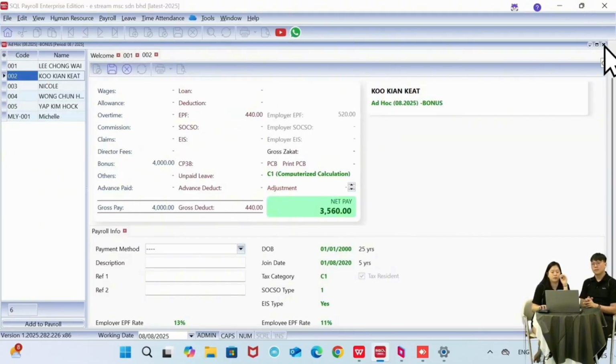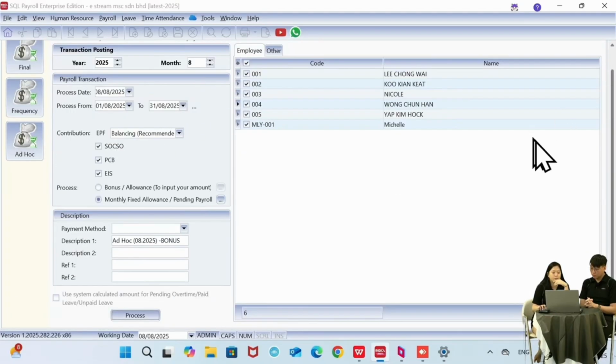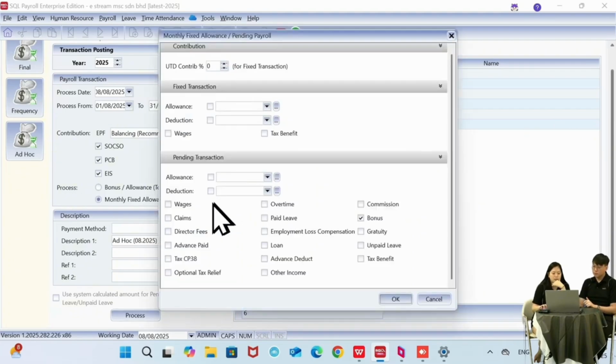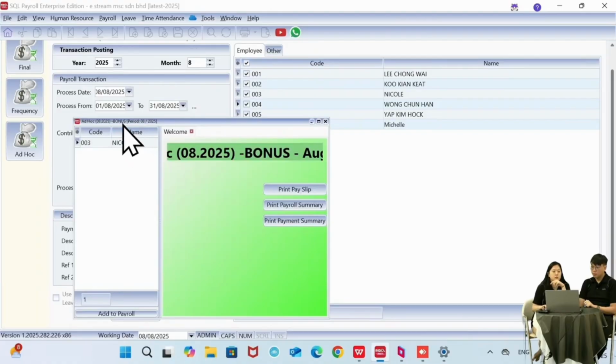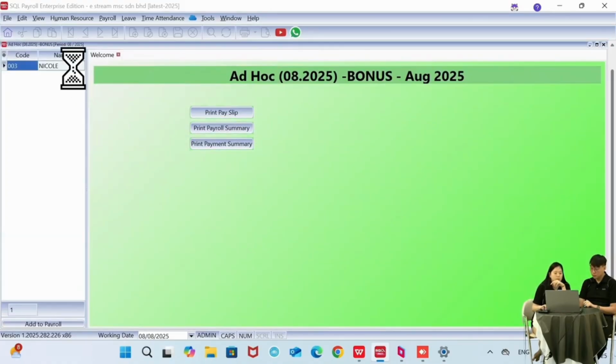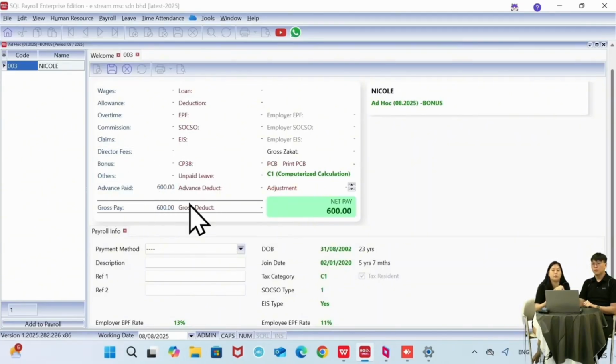Okay, so we have released the bonus, and then just now we did one more, which is the advance payment. So same thing, I can come back to here, and then this time I change it to advance paid. Click OK. If you look here, there are 6 persons, but the advance paid just now should be for 1 person only. So it doesn't matter if I click all of them. I can just click on process. Then you can see only 1 person appears. So this person will appear with the advance pay 600 only. There is no limit to how many ad hoc payments you can process for each month. But for the final, there's only 1 final.